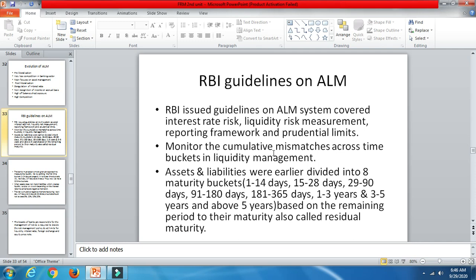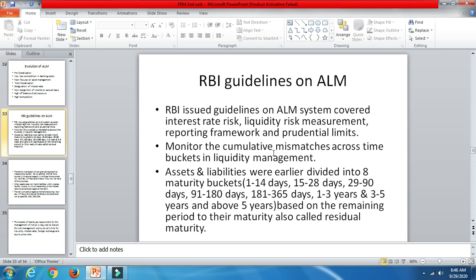So the RBI guidelines were like this: time buckets have to be maintained, so that without any losses the banks can face the risk. In order to maintain a balance between assets and liabilities, eight maturity buckets were introduced, so that time gaps exist between assets and liabilities.